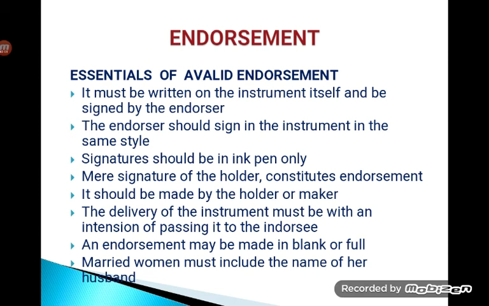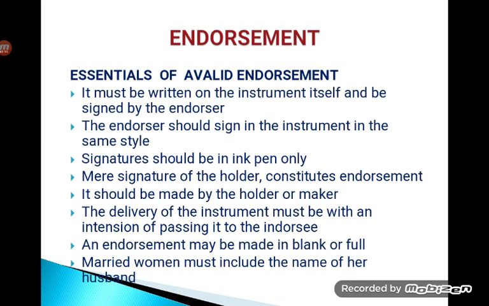Essentials of a valid endorsement. First of all, again, it must be in writing. The instrument must be in writing and be signed by the endorser. There are two parties here, the endorser and the endorsee. The endorser is the person who makes the signature, the endorsement. The person to whom the instrument is being transferred is the endorsee.